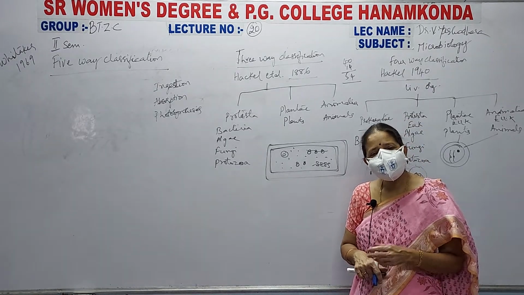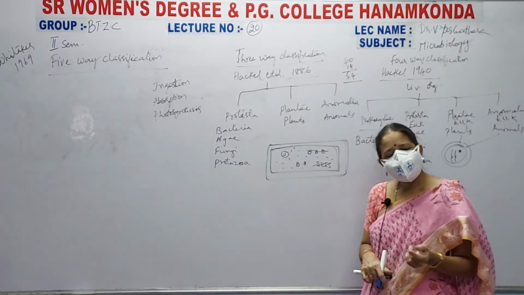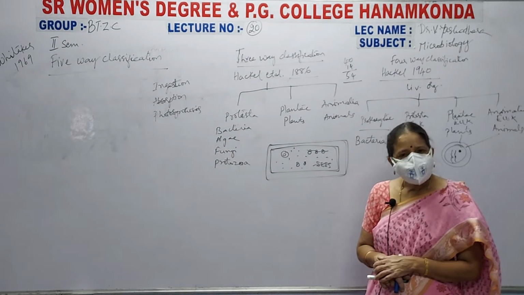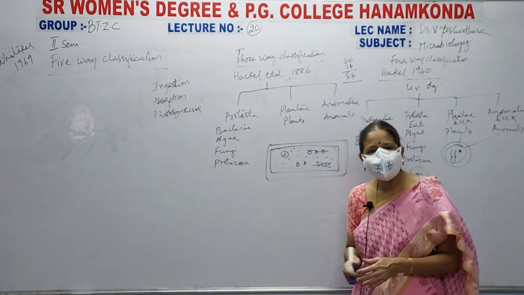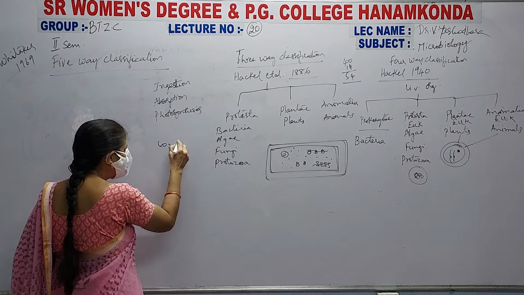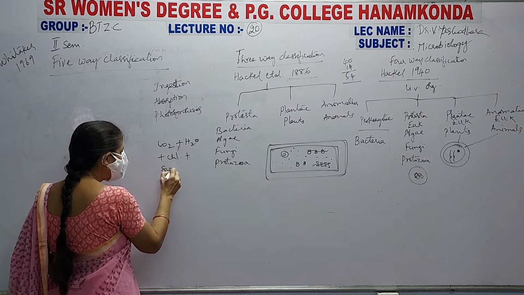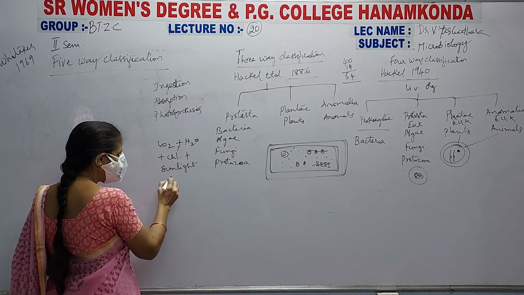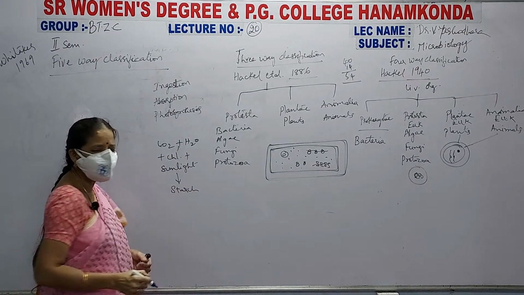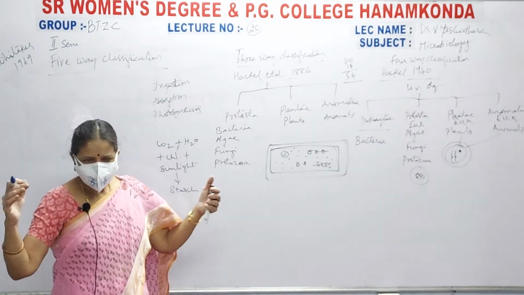What is anabolism? Respiration is catabolic reaction and photosynthesis is anabolic reaction. Both photosynthesis and respiration are called metabolic reactions. What is photosynthesis? Why is it called anabolism? That means small things, that is your carbon dioxide plus water plus chlorophyll plus your sunlight, all these are combined and they are giving rise to starch. What is starch? It is a polysaccharide, a very large substance is produced, reserve food material is produced.